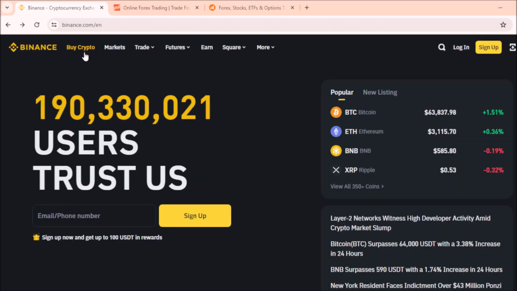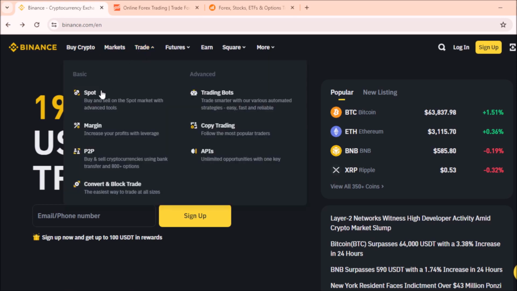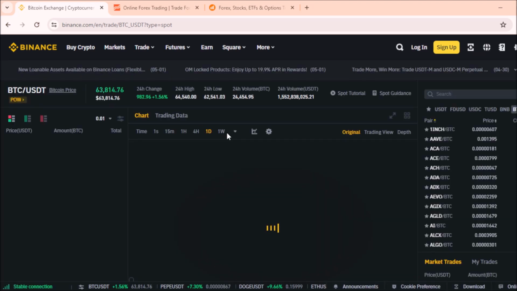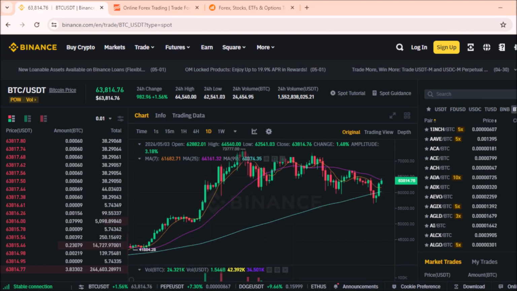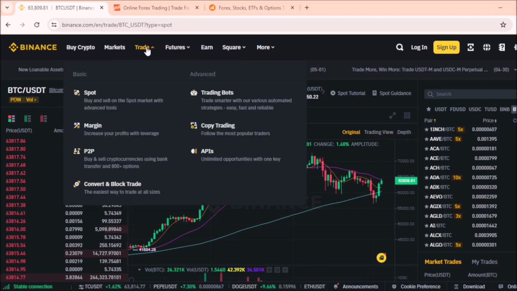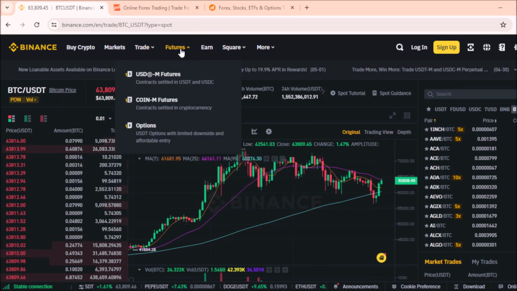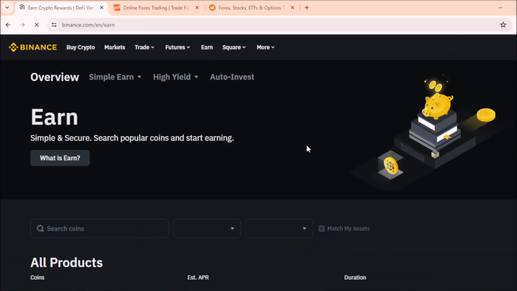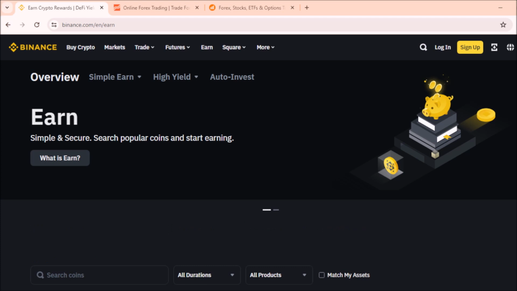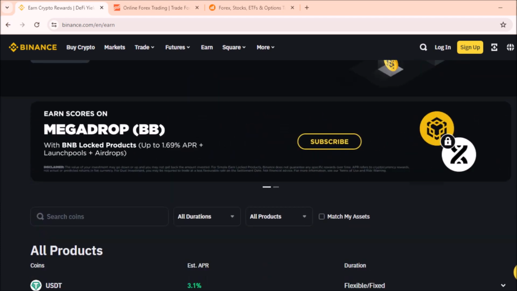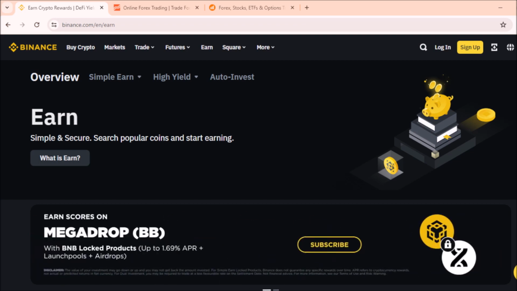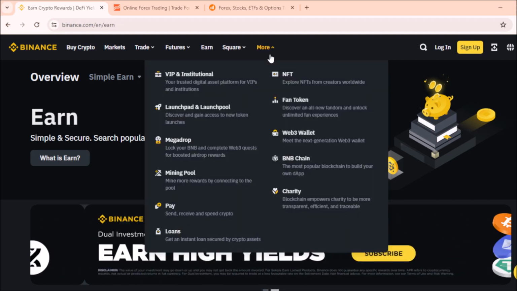Trading. Binance provides an intuitive trading interface where users can buy, sell, and trade cryptocurrencies against each other or fiat currencies. The platform offers various order types, including market orders, limit orders, and stop limit orders, allowing users to execute trades according to their preferred strategies. Security. Binance employs robust security measures to safeguard users' funds and personal information, including two-factor authentication, 2FA, and cold storage for the majority of funds.